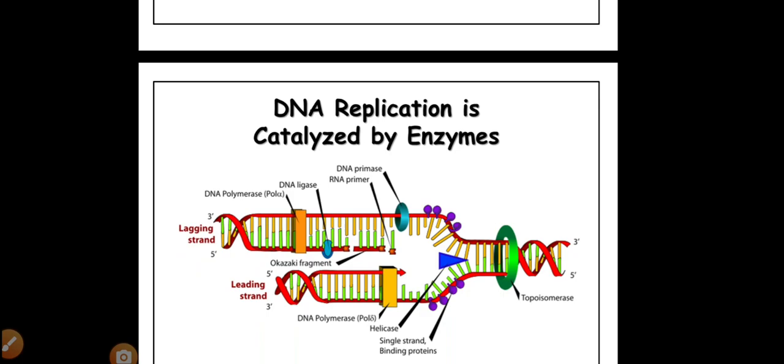On this strand the DNA replication is not continuous, it is discontinuous. On this second strand the replication occurs in discontinuous pieces. That's why this strand is called the lagging strand. Let me show you.